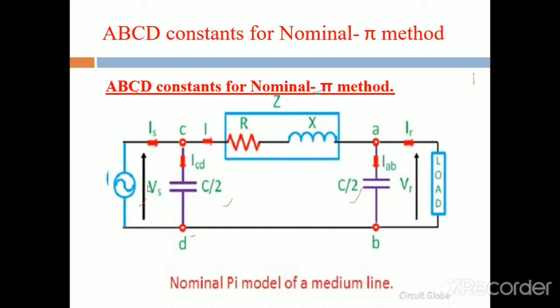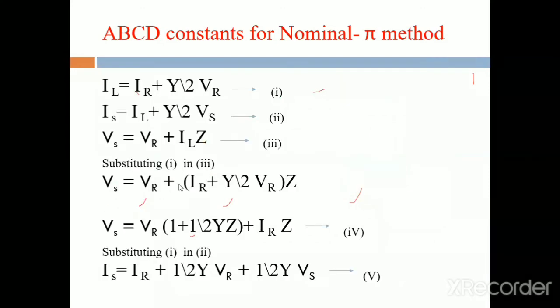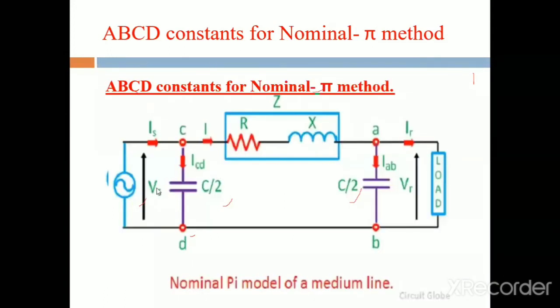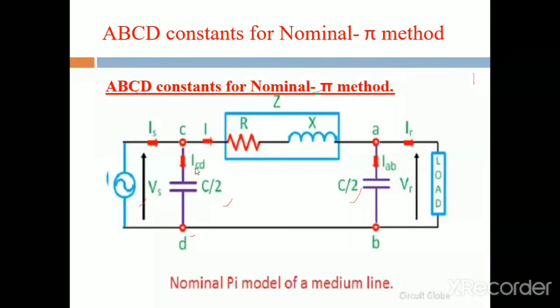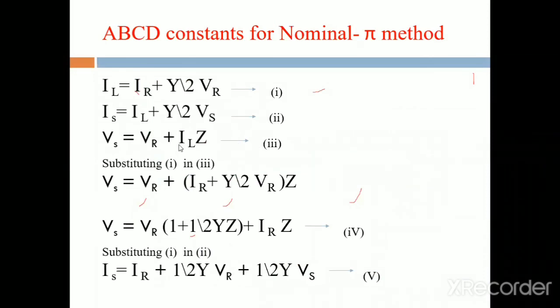First we write down the equations for Vs and Is. First, what is the formula for Vs? Apply KVL in that circuit. Vs is equal to Vr plus IL into Z. That is the Vs equation.